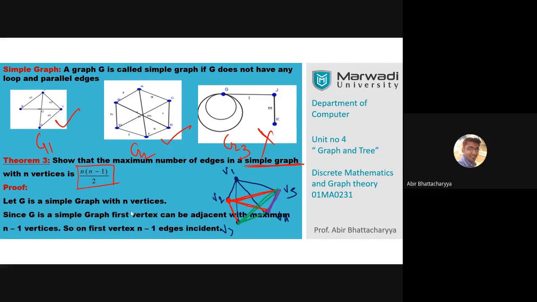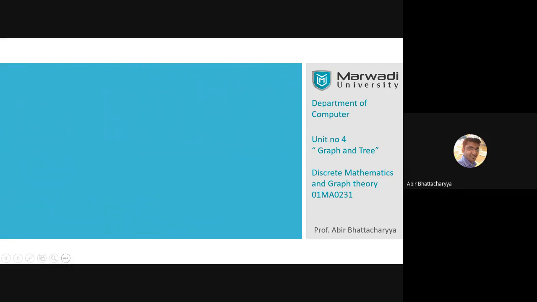Since this is a simple graph, the first vertex can be adjacent with a maximum of n minus 1 vertices. So the first vertex is having n minus 1 edges incident. Get my point? The first vertex can have a maximum of n minus 1 edges incident. Similarly, proceed for the next.